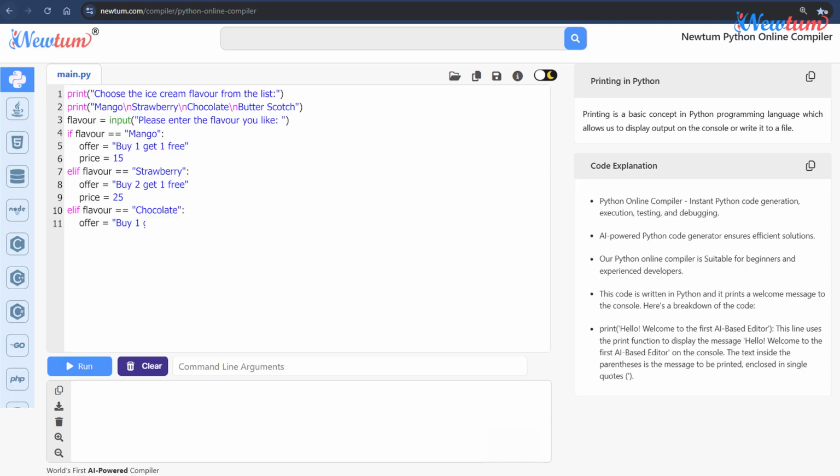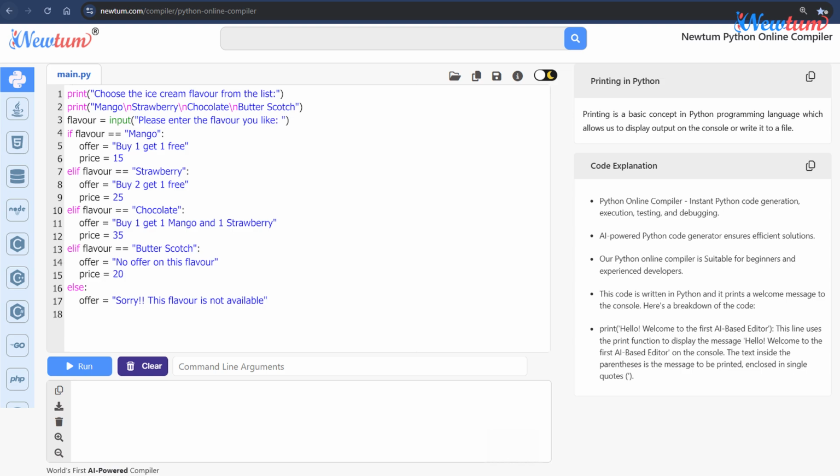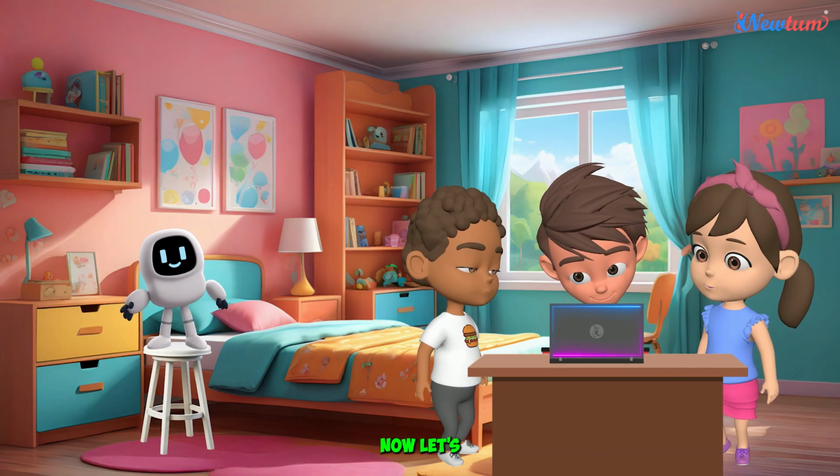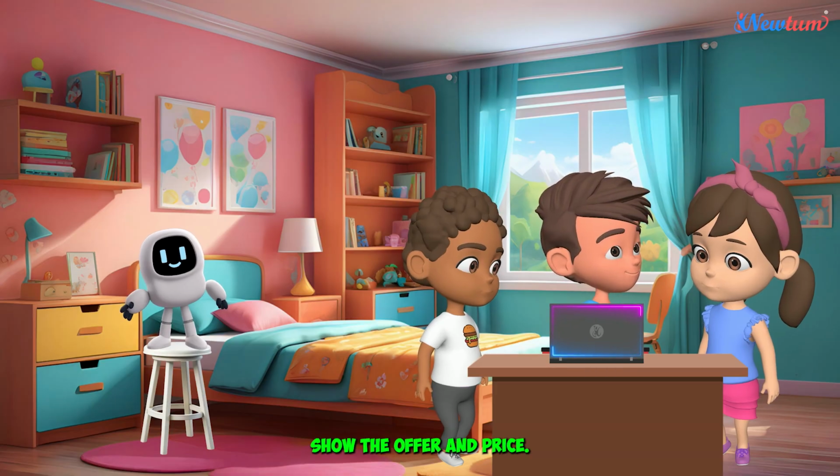Offer: buy one, get one mango and one strawberry. Price: $35. Offer: sorry, this flavor is not available. Price: $0. Now, let's show the offer and price.